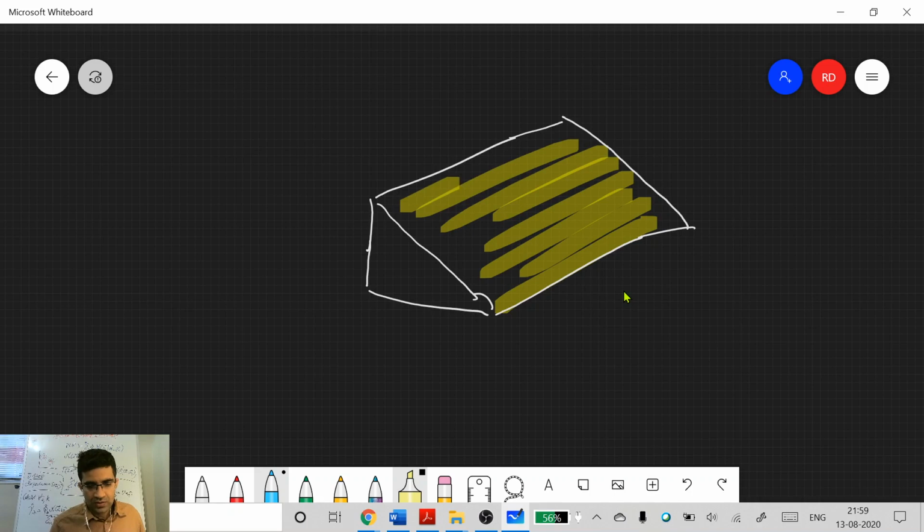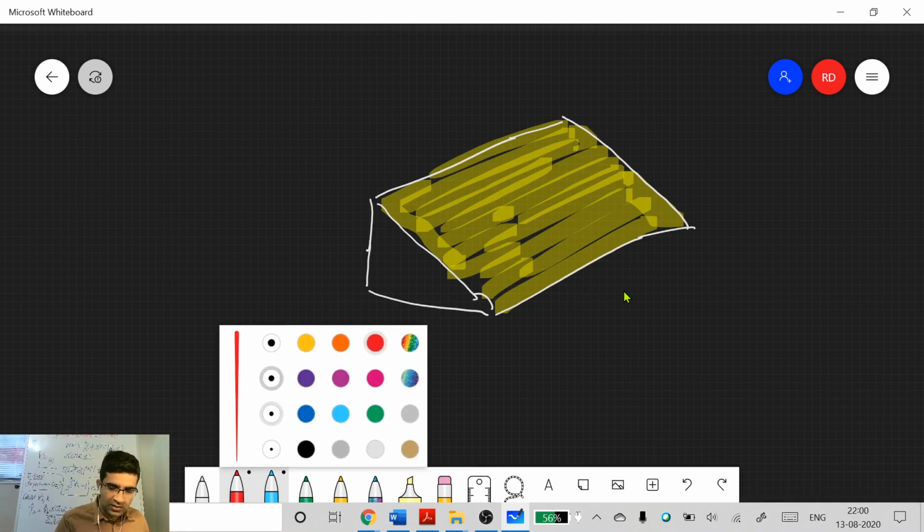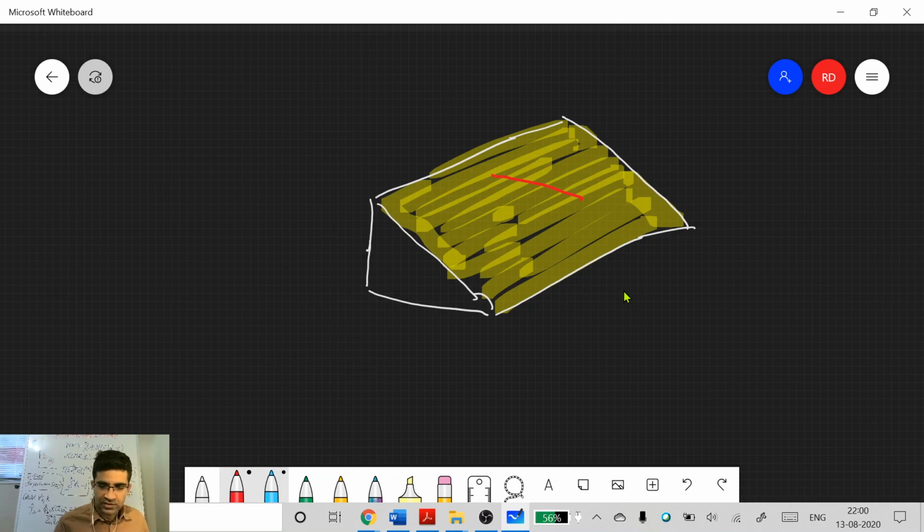Okay, so can I place a line on this plane? I can place a line, right? I can draw a line on this plane, any line, correct? If this is a plane, I can draw a line like this. I can draw a line which is like this. I can draw even a black line, something like this. I can draw an infinite number of lines on this plane.